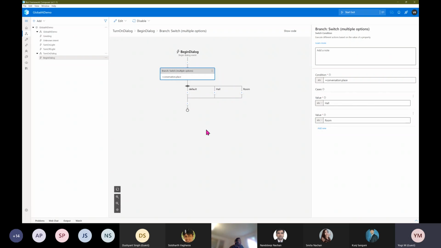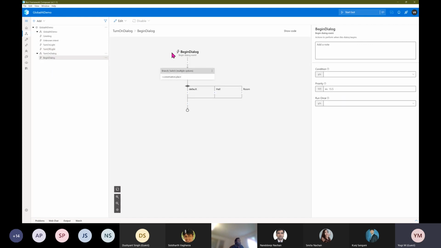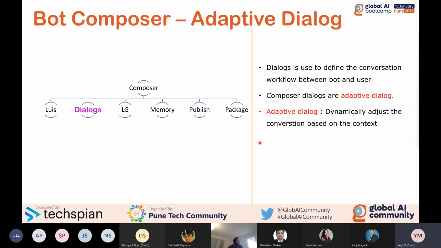So our workflow is also ready. Like that, if you want to add turn off the light, you can create one more dialog. Go to here, as I mentioned, and add a new dialog for the turn off related workflow. So go back to our slide. Our workflow is also defined.